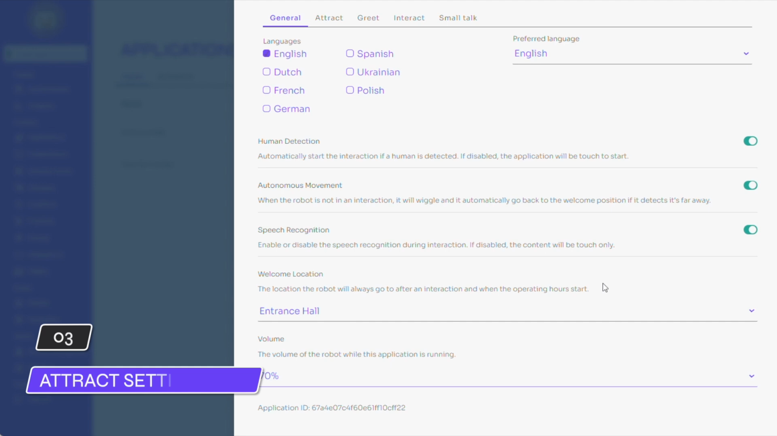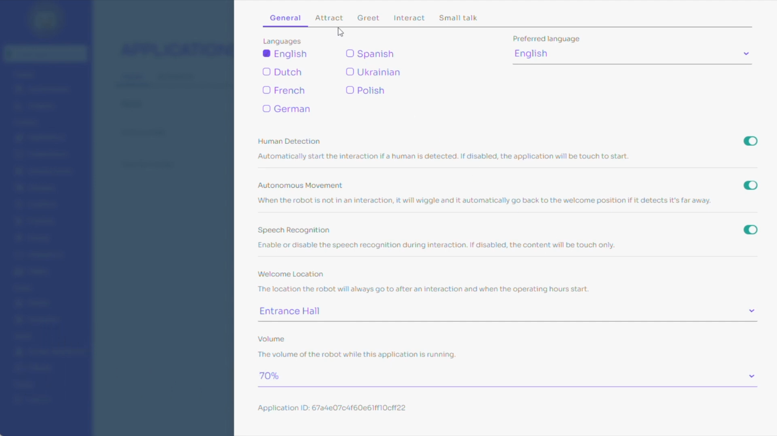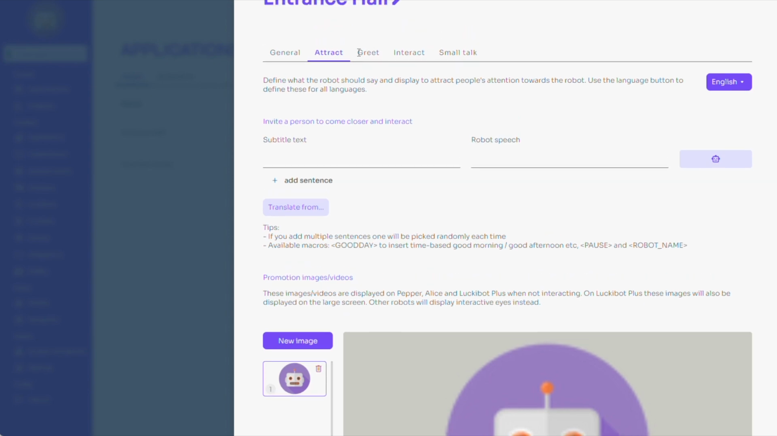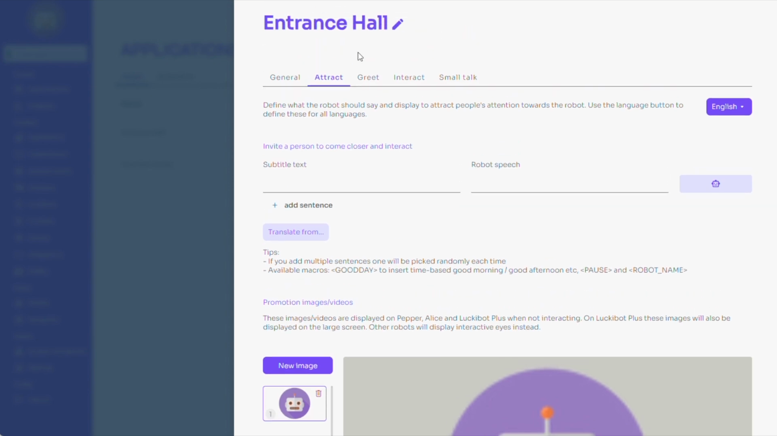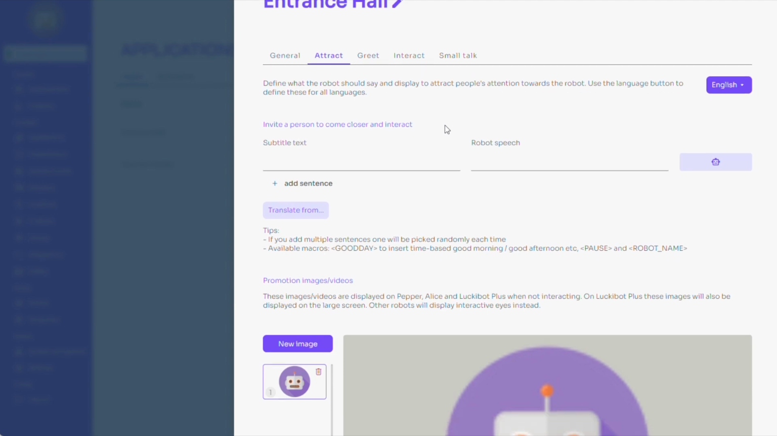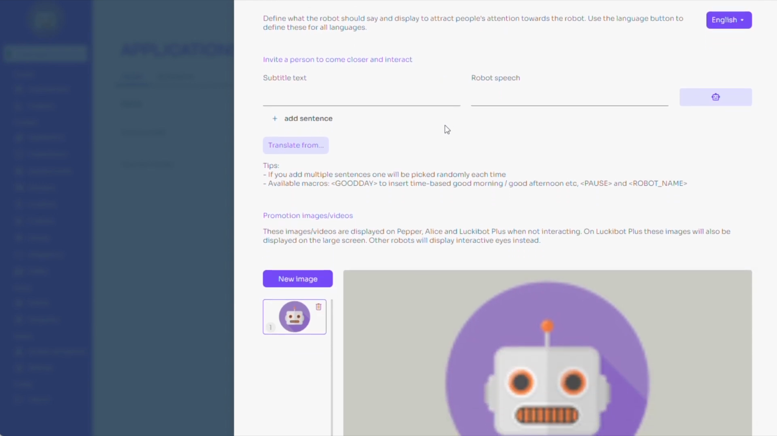We will start at the top of the page with the option to invite people, detected over 1.5 meters away, for an interaction. This feature requires the human detection to be activated in the previous tab. Note that there are two text fields, robot speech and subtitle text. On occasion, you may want to spell certain words phonetically to get proper pronunciation. In addition, multiple sentences or words can be added below. Simply press Add Sentence to define multiple options. One of them will be picked randomly.